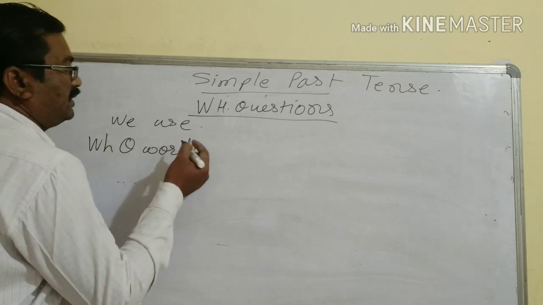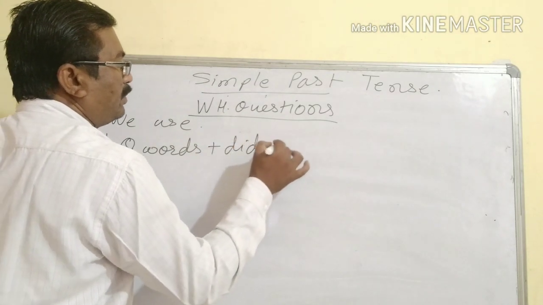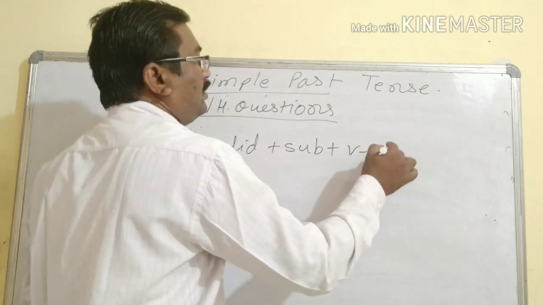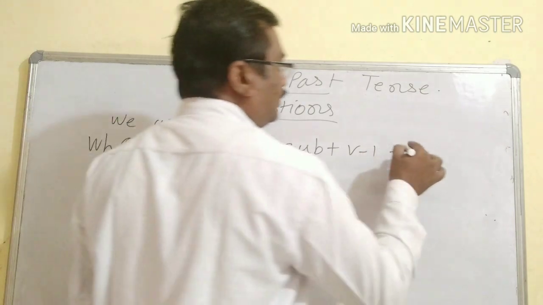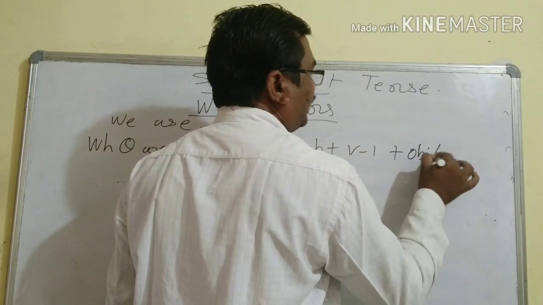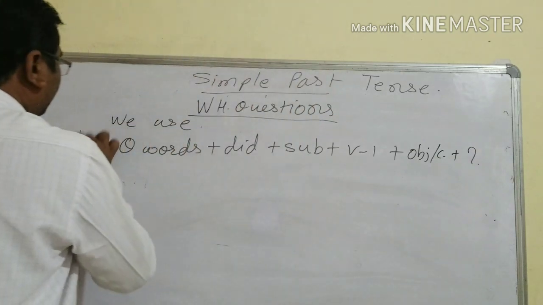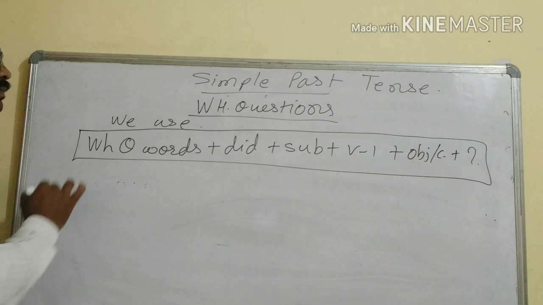Here these WH question words plus did plus subject plus V1 plus object or complement, which is optional here, plus question mark. This is the format of WH questions in simple past.